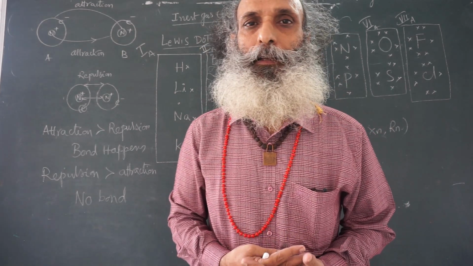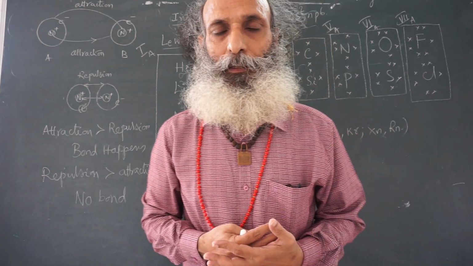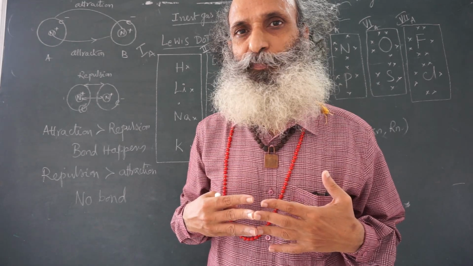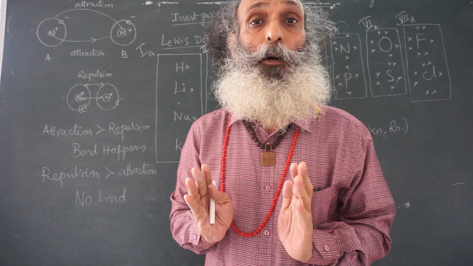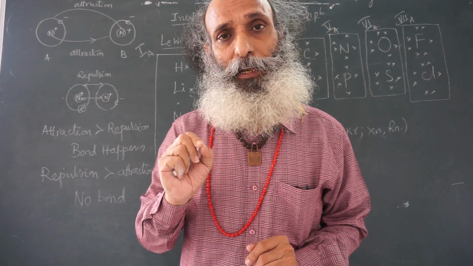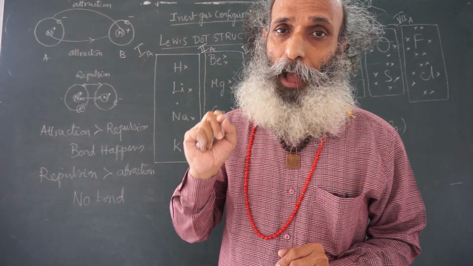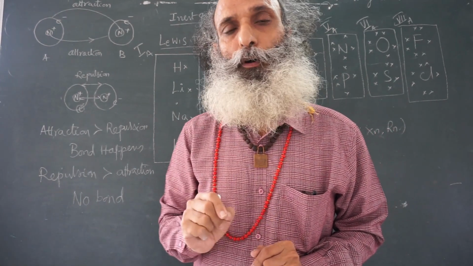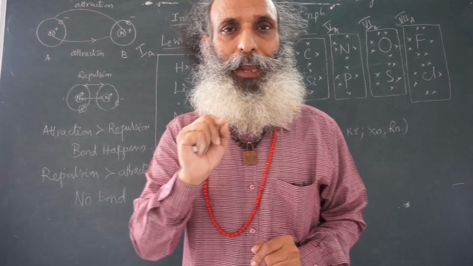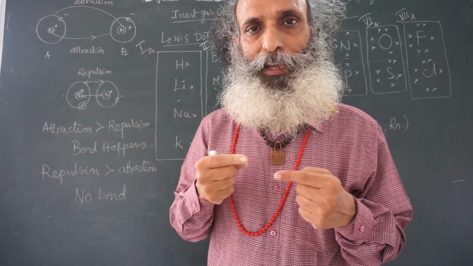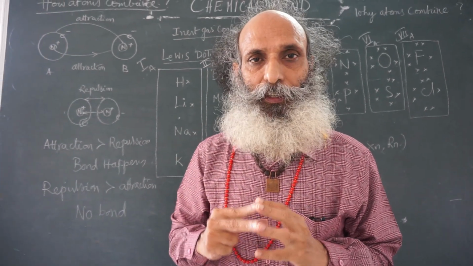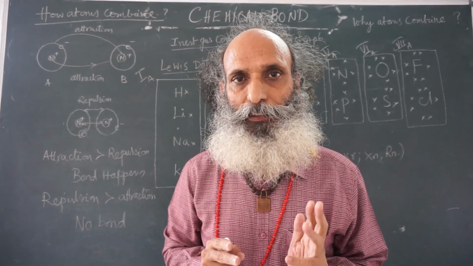Today we are discussing chemical bonding. That means we are trying to understand how compounds are formed. The smallest particle in a compound is the molecule. Therefore, we are going to learn how molecules form, how chemical reactions happen, and what actually happens between any two atoms. That is what we are going to know in this chapter.